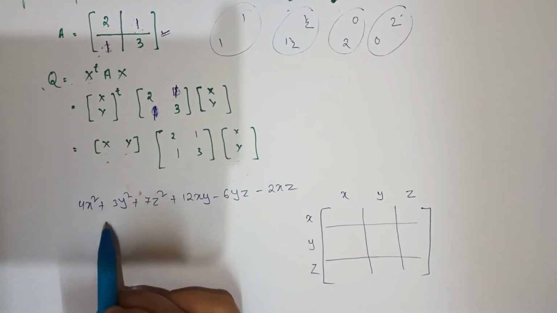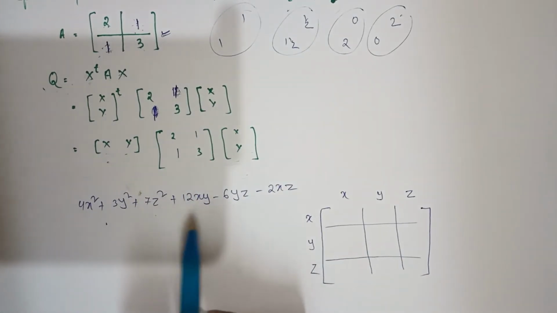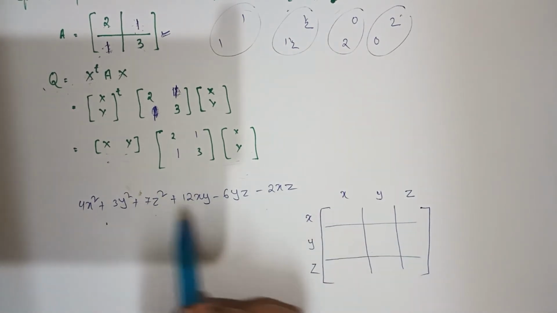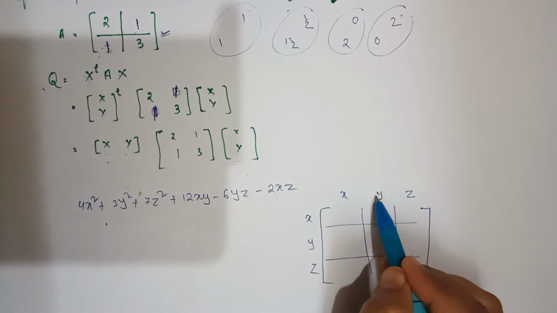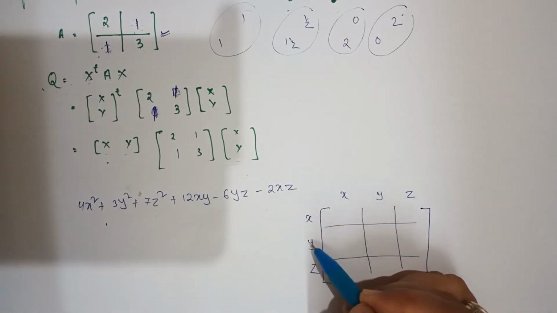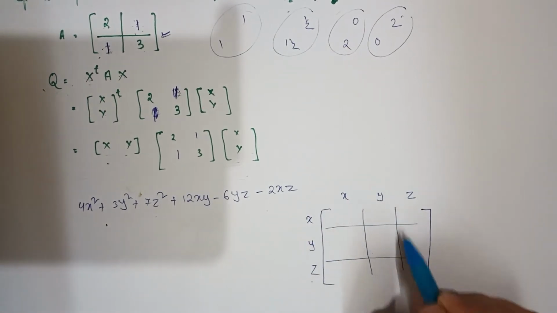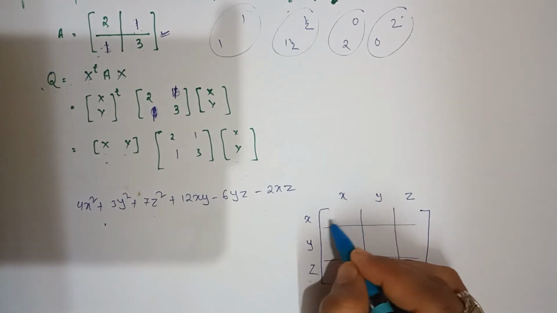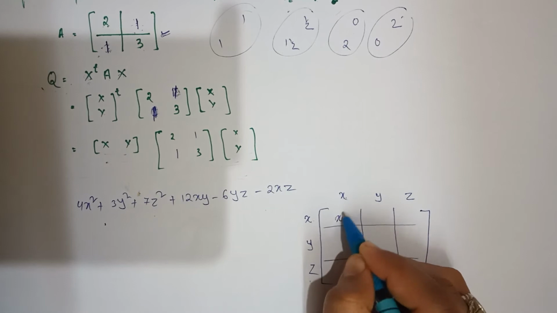So look, again, this is a quadratic form with 3 variables. So how can I represent this quadratic form in the matrix? Look, there are 3 variables, so this is my x y z, and this is x y z. Now I divided this part. For this place, what is the vertical element? x, horizontal is x, so x multiplied by x is x square.